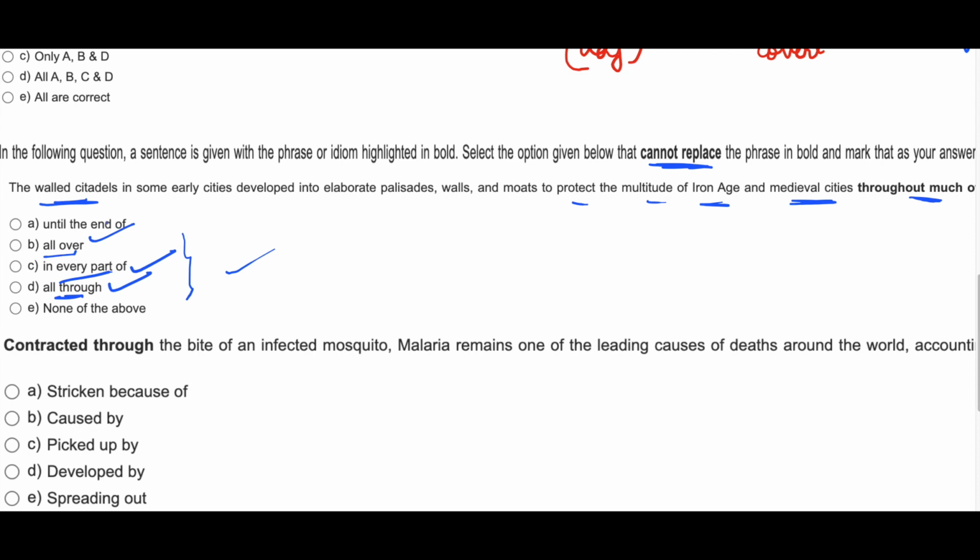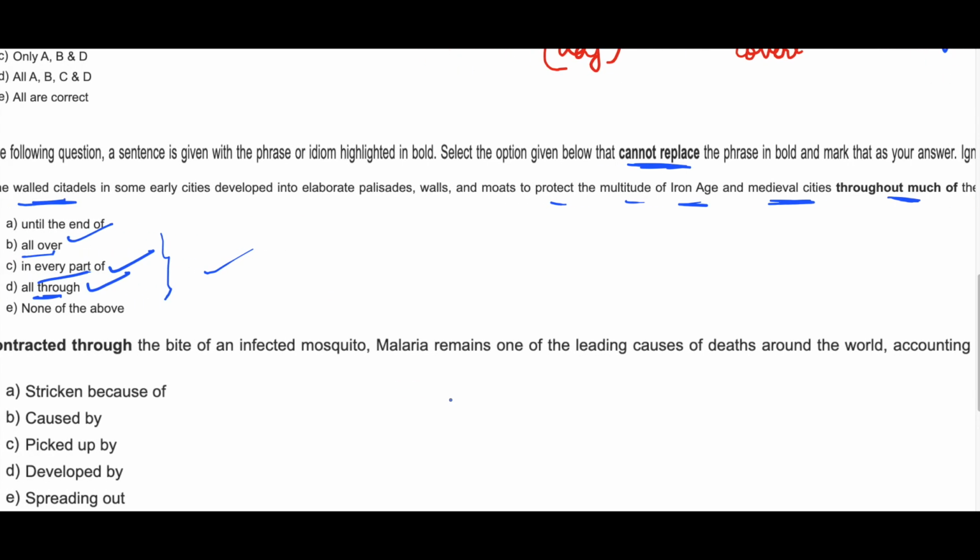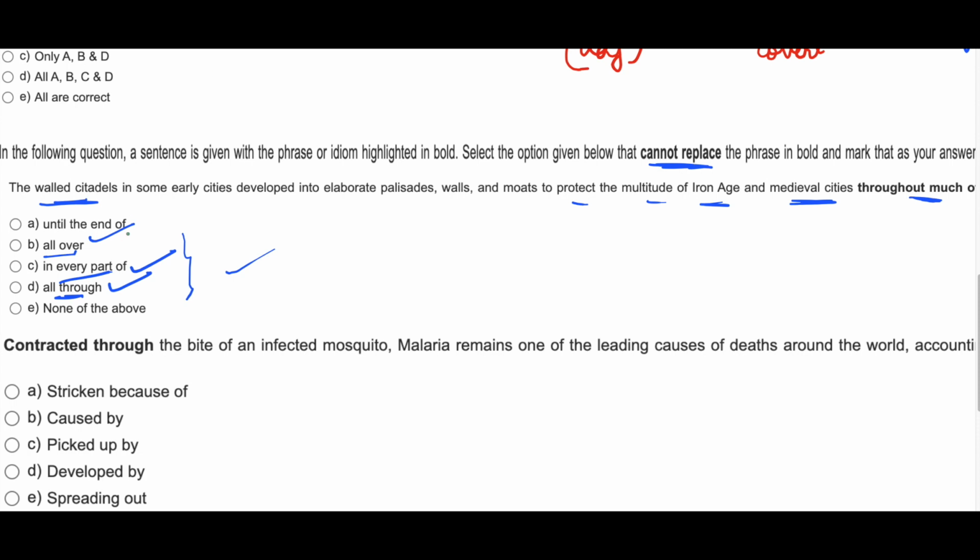Until the end of the country. What does until the end of the country mean? It means until the country devastates or gets devastated.